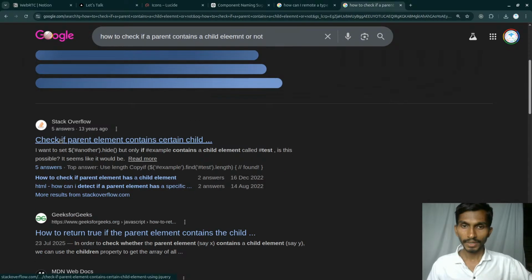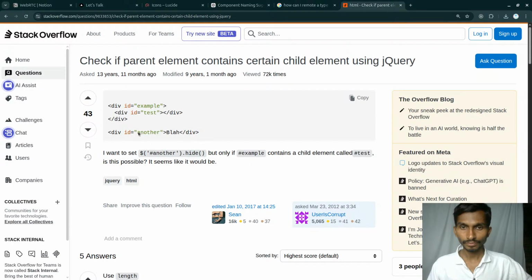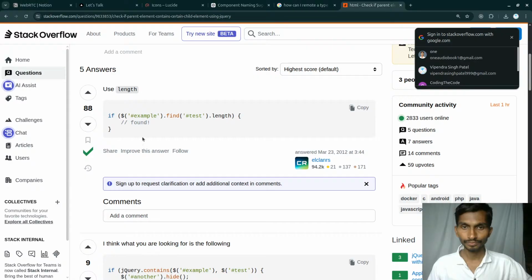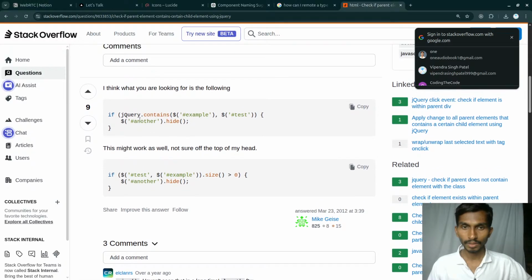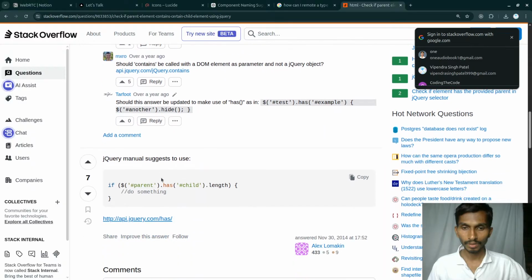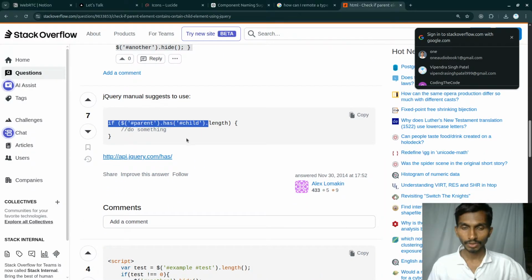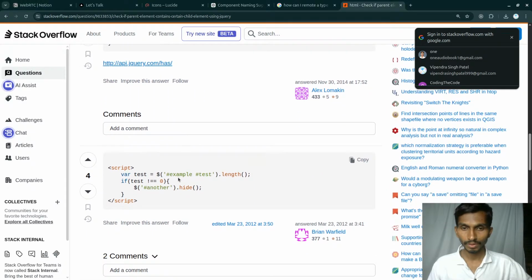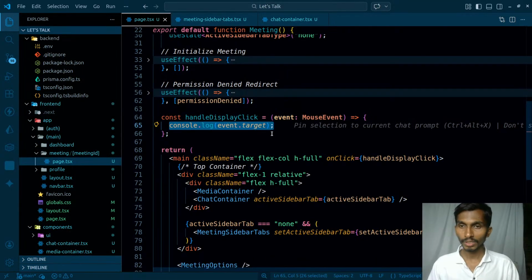So, check if the parent element contains a child element. In jQuery, I'm selecting the element, and once I've selected it, I'm simply finding the target. If that is found, that is okay. There is something called contains in jQuery. And parent has, there is something called has. So can I check it like this? Is there any property called has?